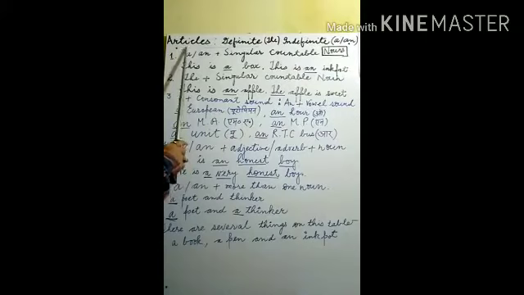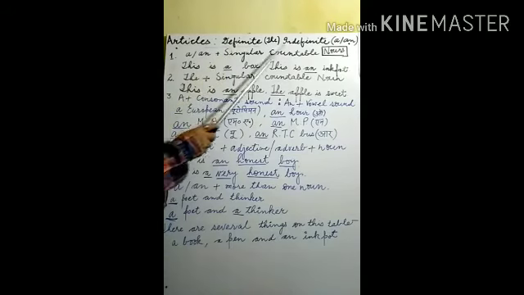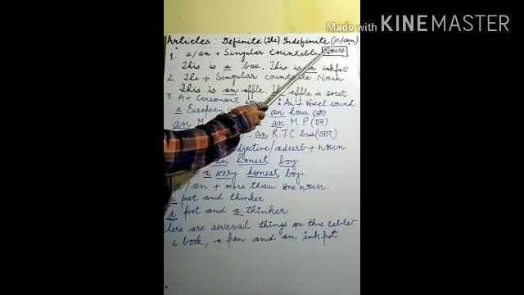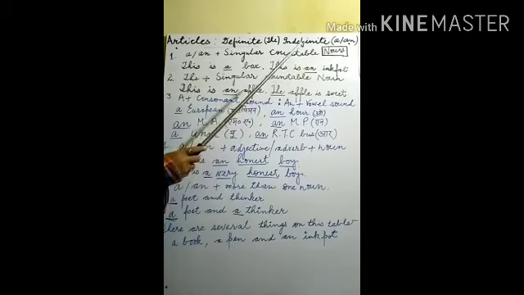These articles are of two types. First one is definite article and second one is indefinite article. The word the is called definite article, and A/N is indefinite article.